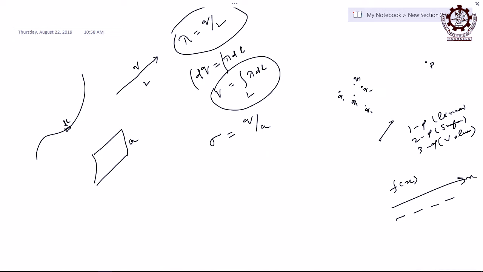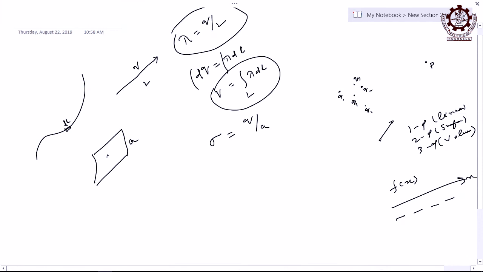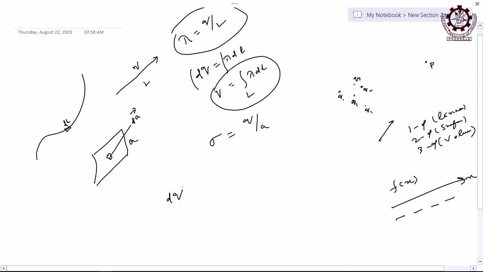In a similar way, if I take a small elementary area here, let that area be dA vector. Forget about the direction, because the charge you are calculating is a scalar. Let that small area have a small quantity of charge, dq, and that dq must be equal to how much? Sigma into dA. Then to get the total charge you have to integrate, and this will give you q.